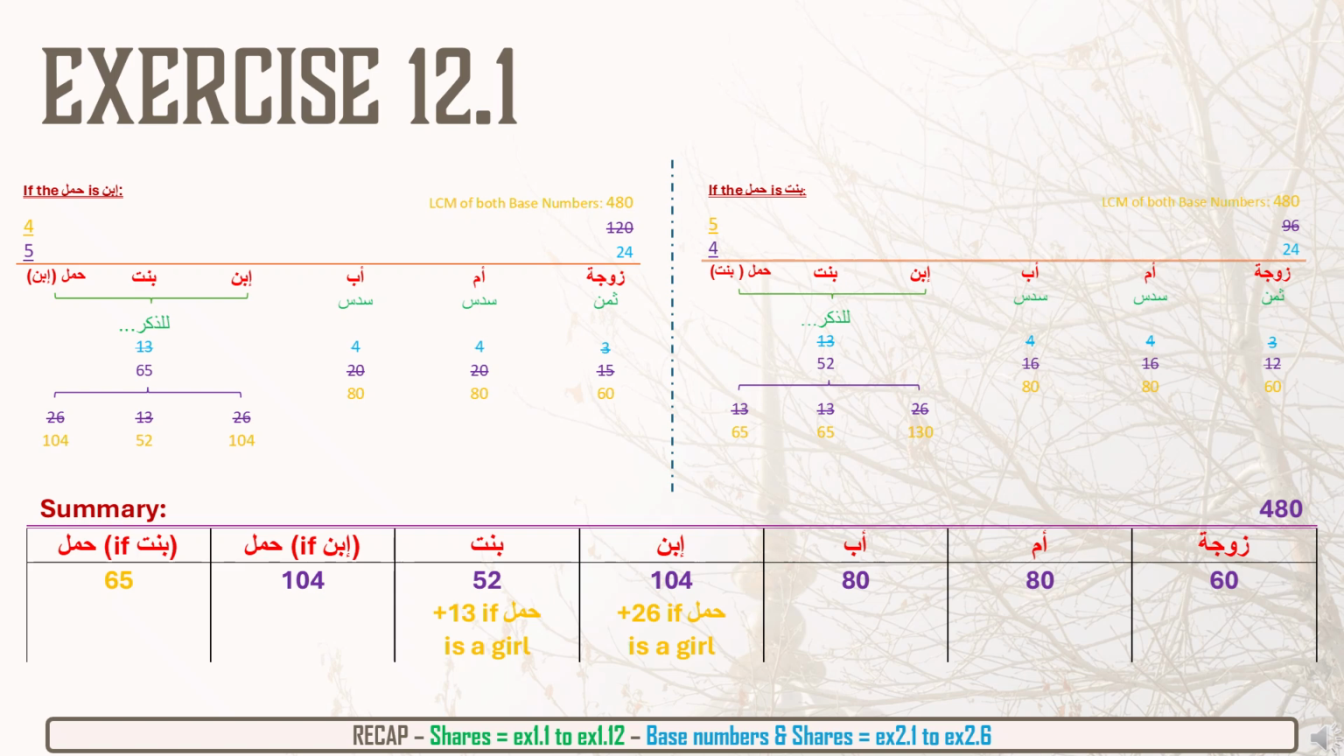So in summary, the base number will be 480. It'll be 60 to the wife, which is an eighth anyway. The mother and father will get 80 each, which is a sixth. The son will get 104 if it's a boy, and plus 26 if it's a girl. The daughter will get 52 if it's a boy, and plus an additional 13 if it's a girl. And if the unborn child is a boy, then he will get 104. And if it's a girl, then she will get 65.